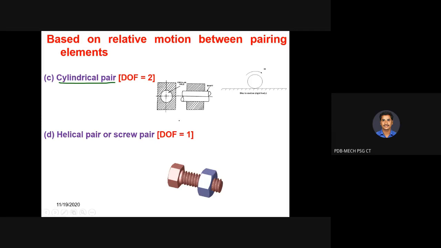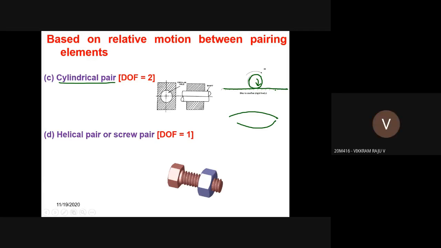In cylindrical pair, when two links are connected in such a way that one of the links rolls over another link. So for example, this particular floor you can assume it is a roller or coin, whatever it may be. About this floor, this particular link is going to roll over it. So it is called cylindrical pair. The surface may be convex or concave, whatever it may be. With respect to one surface, another roller is going to roll over it. So you can fix this and roll the coin, or fix the coin and roll this. So that type of arrangement is called what?